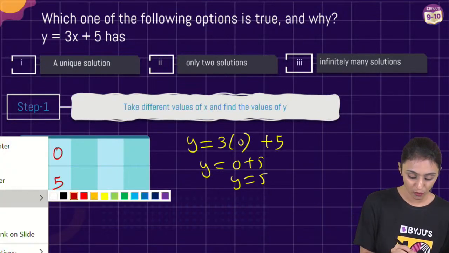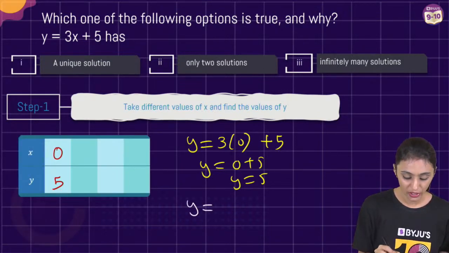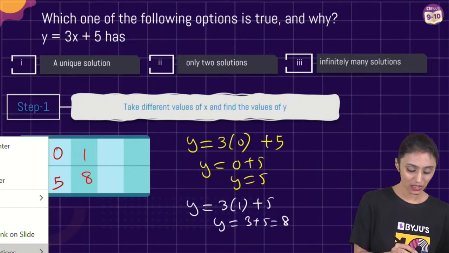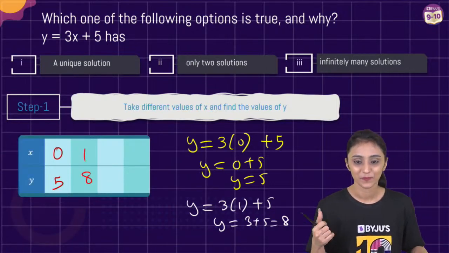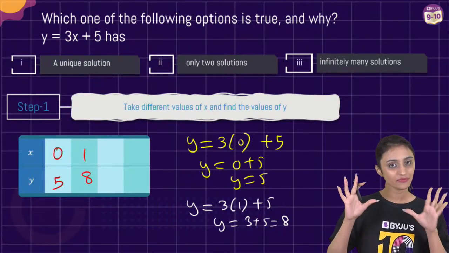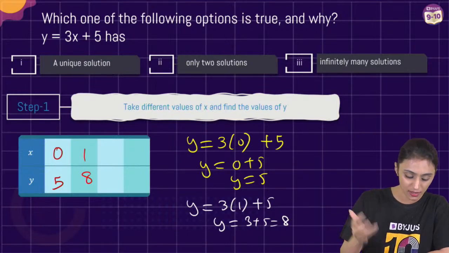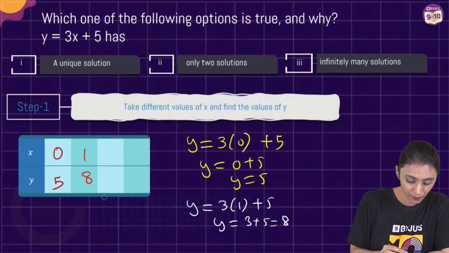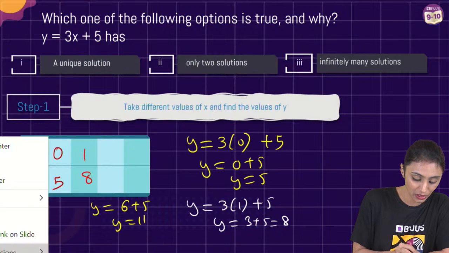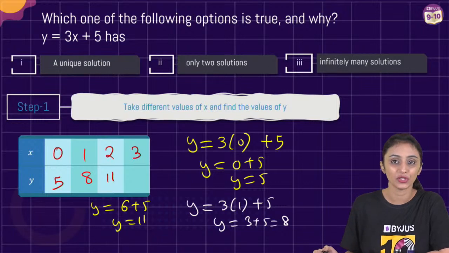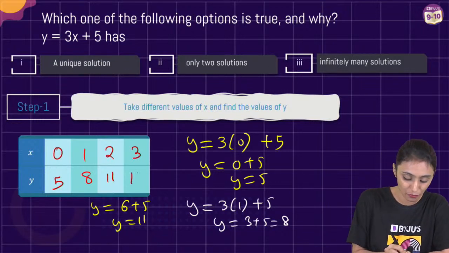Let's suppose if I put x over here as 1, what is y going to be? y is going to be 3 plus 5, that's 8. So when x is 1, y is 8. Similarly, any other value? Yes. Correct. In fact, if you want, you can put y also something here, but that will give you fractions, doesn't matter. Let's suppose if I put x as 2. So 3 times 2 is 6. 6 plus 5 will give you 11. So when x is 2, y is 11. Similarly, if x is 3, 3 times 3 is 9. 9 plus 5, that's 14.